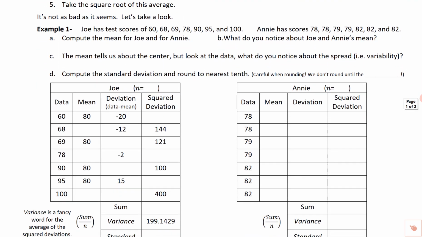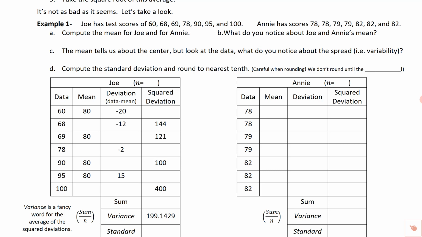So here's example 1, and it says Joe has test scores of 60, 68, 69, 70, 90, 95, and 100. So Joe's kind of all over the board there. Annie's got scores of 78, 78, 79, 79, 82, 82, and 82. Okay? Now, what we're going to do is compute the mean for Joe and for Annie.